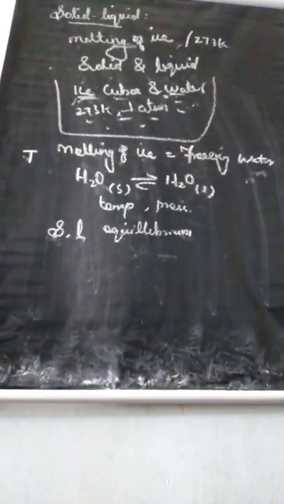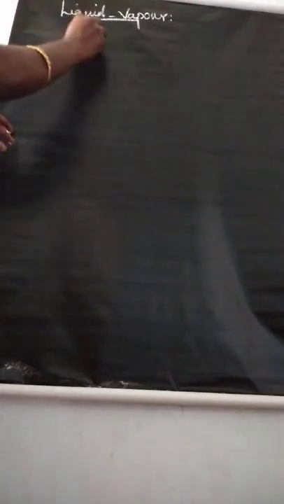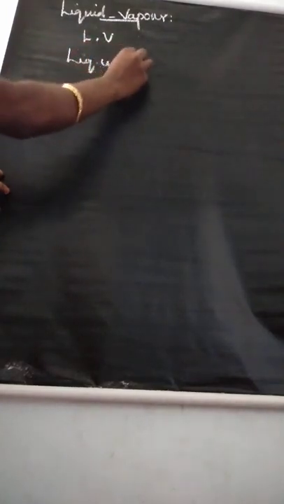Understand? So we can see the next topic, liquid-vapor equilibrium. Here there is an equilibrium between liquid and vapor. One of the simple examples you can consider is liquid water at temperature 373 Kelvin and pressure 1 atmospheric pressure in a closed vessel.